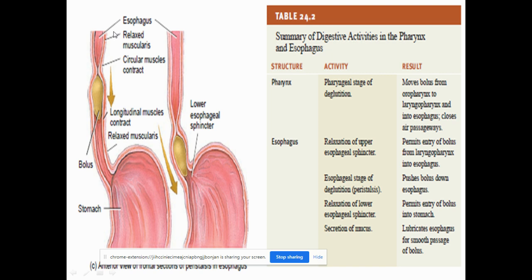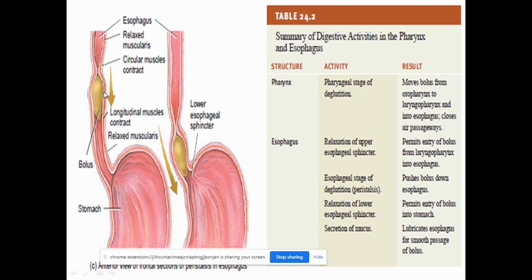So two kinds of movement, as I told you, take place. One is the circular movement. I told you, this is the circular muscles. They contract and relax, contract and relax. Whereas the longitudinal muscles take place in a peristaltic movement, just like worm-like movement or caterpillar-like movement. One region shrinks, the other region expands. That is how the bolus is pushed to the next region, by circular motion as well as by the peristaltic motion of the longitudinal muscles.